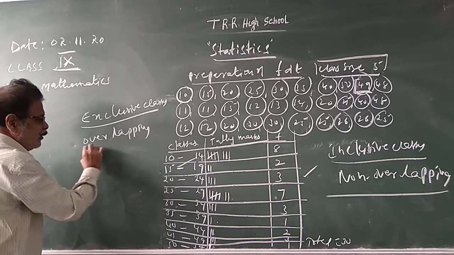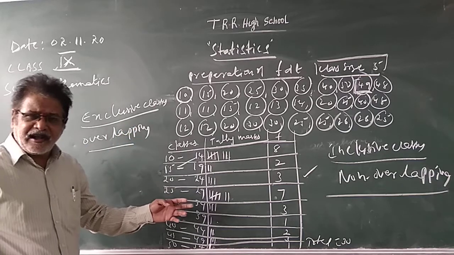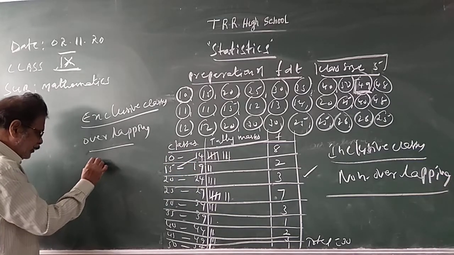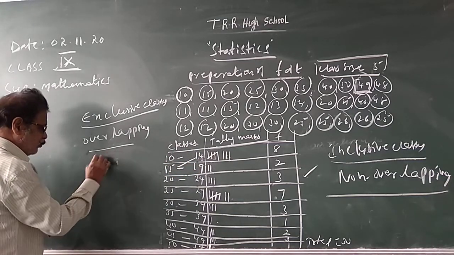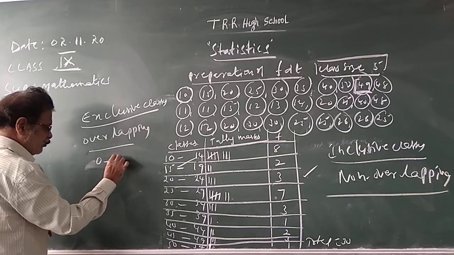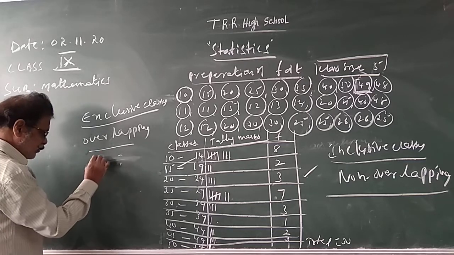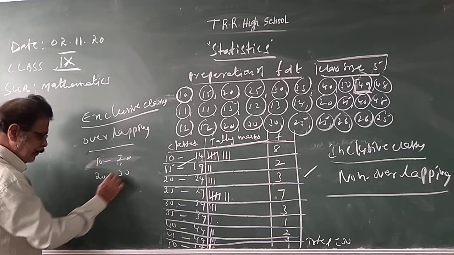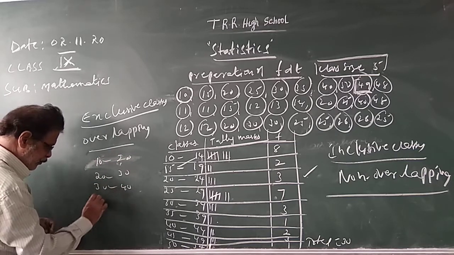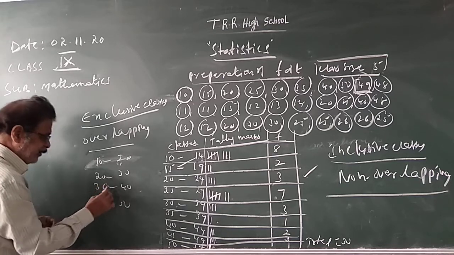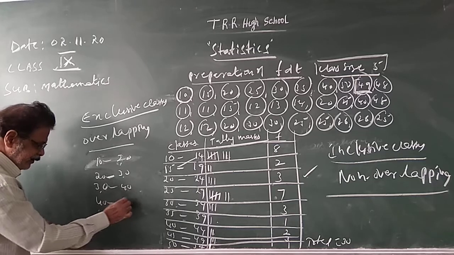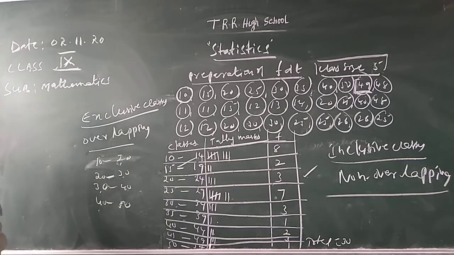Overlapping means repeating. The upper limit of a class and the lower limit of the immediate class are the same. For example, 0 to 9, 10 to 20, 20 to 30, 30 to 40, 40 to 50. The same numbers repeat: 20, 20, 30, 30, 40, 40. Such classes are called exclusive.